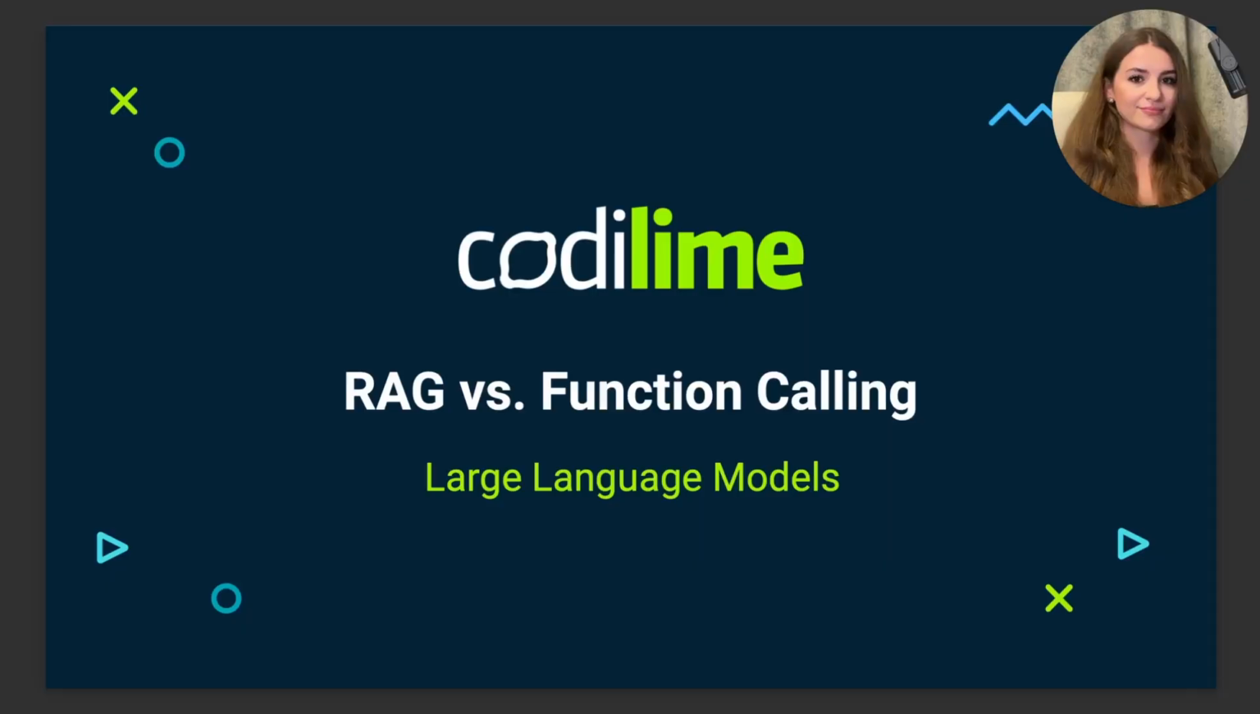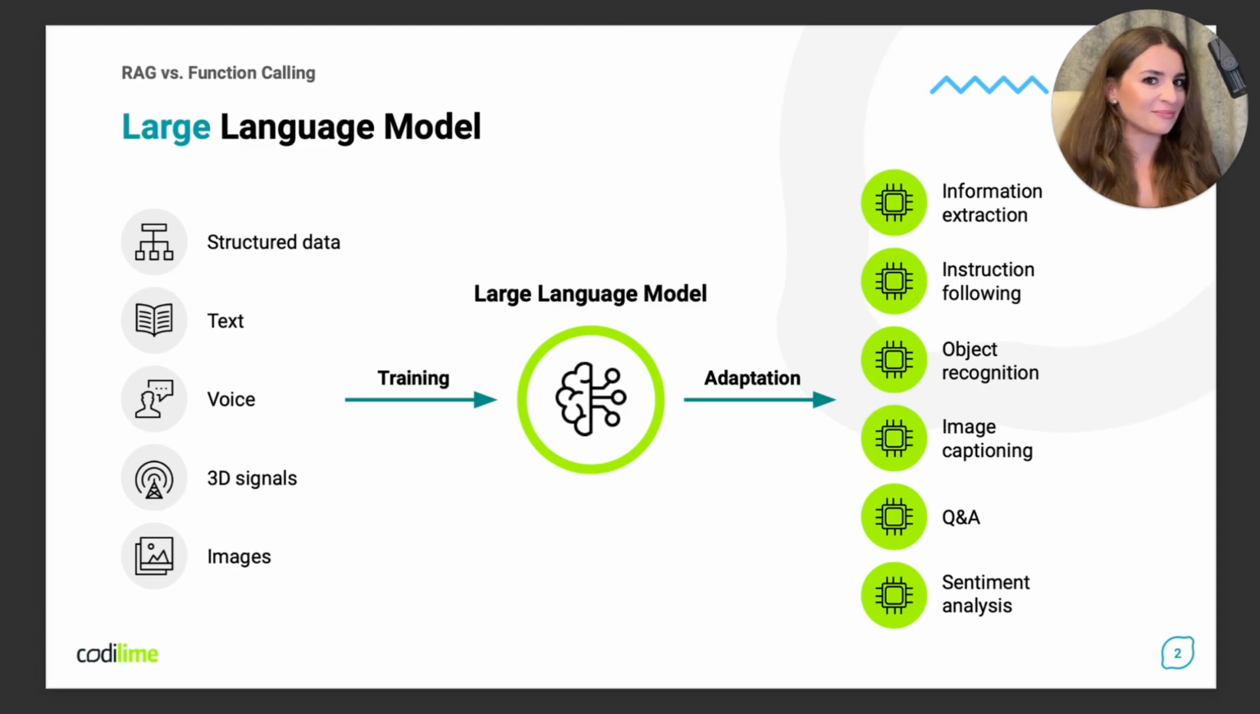Retrieval Augmented Generation, or RAG for short, or function calling. Today we are discussing these two techniques that help enrich large language models' knowledge. Let's start with LLM. What is an LLM? It's a large language model.